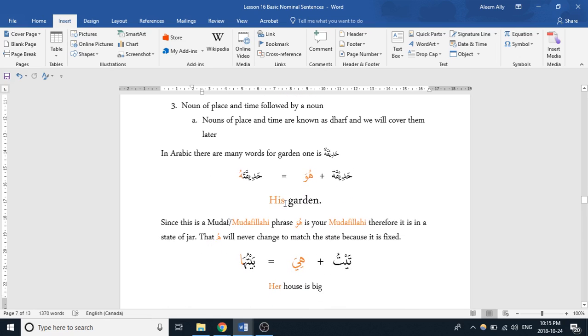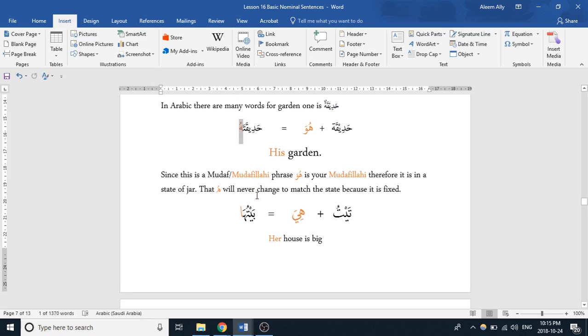So let's look at another example. If I want to add huwa to hadiqa, which means garden, it would become hadiqatahu, and this would be the mudaf, so the associated, and it's being associated to this hu here, which means huwa. So it's our mudaf ilayhi. It would be translated as his garden, or the garden of his. Right? His garden just sounds more proper.